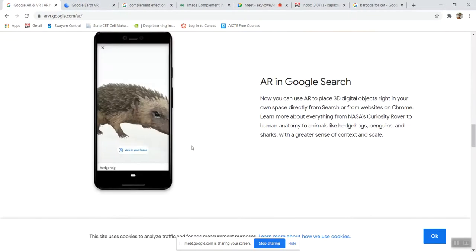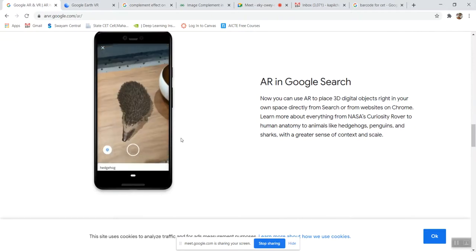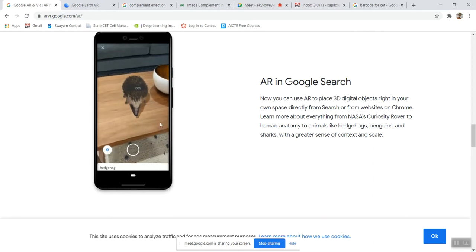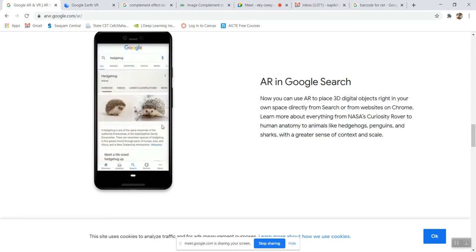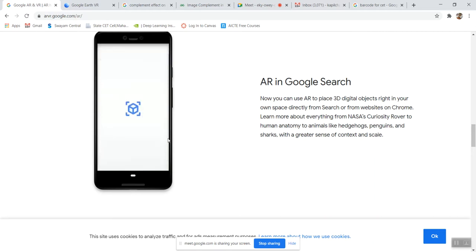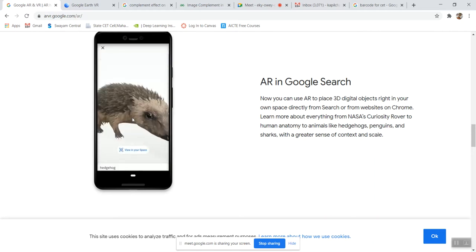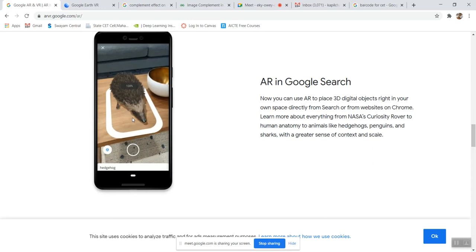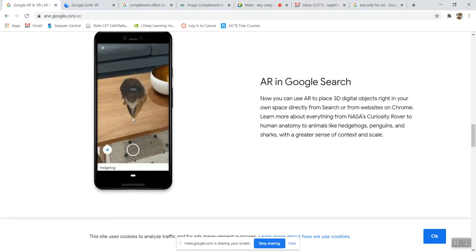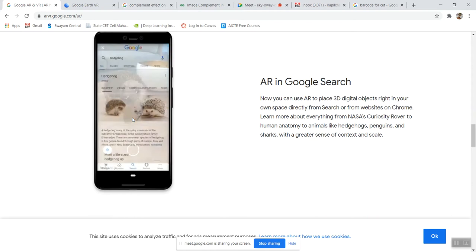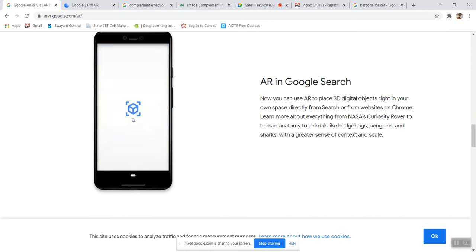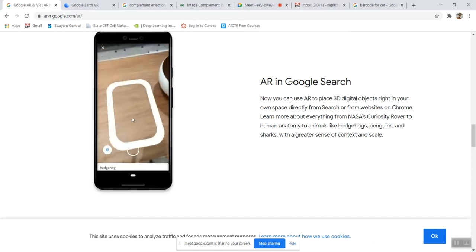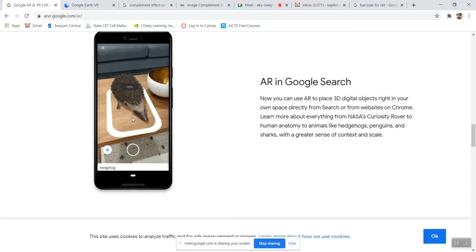In this image on the mobile you can see an animal called a hedgehog. On the Google search they have selected that animal, and simply they are going to put it onto your table. So this is nothing but augmented reality. We are going to understand virtual reality and augmented reality with the help of the Google website. They have shown very good examples for understanding both.